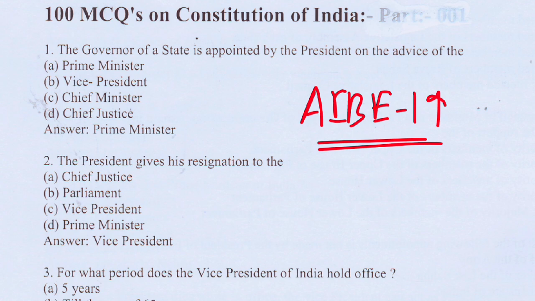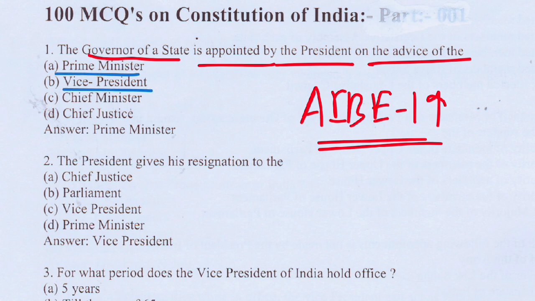The first question is: the governor of a state is appointed by the president on the advice of whom? The options are the prime minister, option B vice president, option C chief minister, option D chief justice. So the correct answer would be the prime minister.